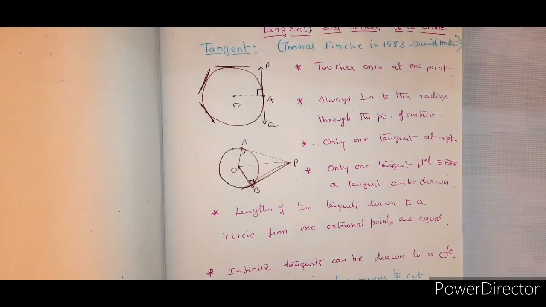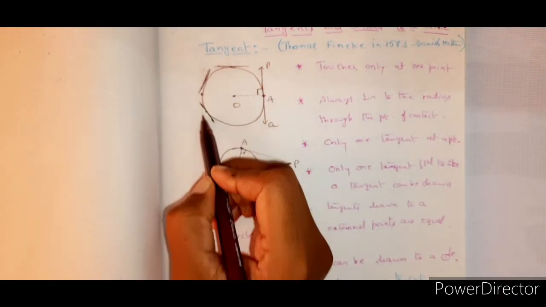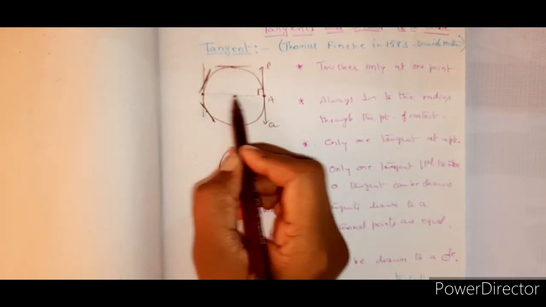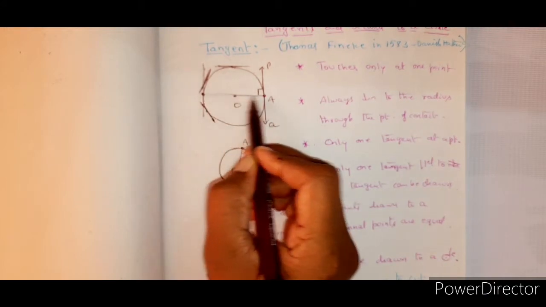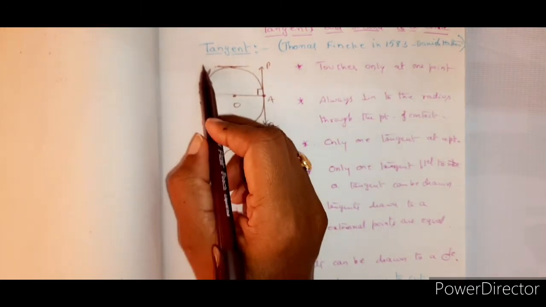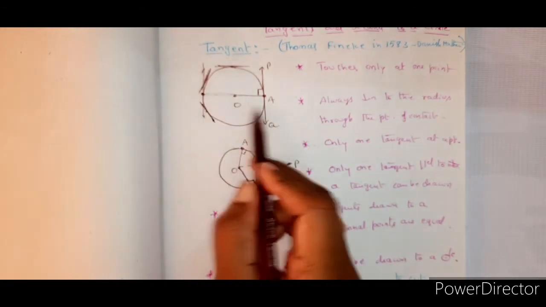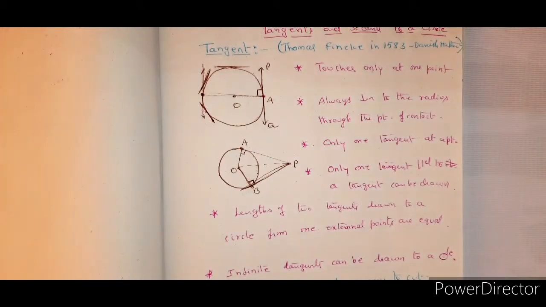At the same time, only one tangent can be parallel to this, and that is exactly the one drawn at the end of the diameter drawn through the point. If you draw a diameter through this point, then at the end of this diameter another tangent can be drawn which is exactly parallel to this one. So only two tangents can be parallel to each other for a circle. If one tangent is already there, you can draw only one more tangent parallel to it.